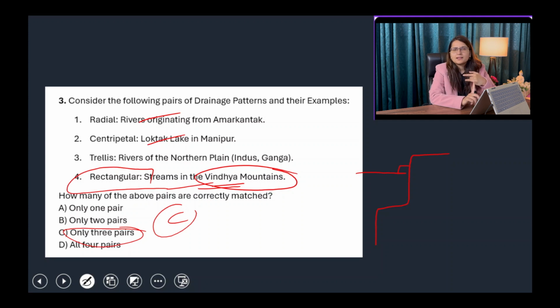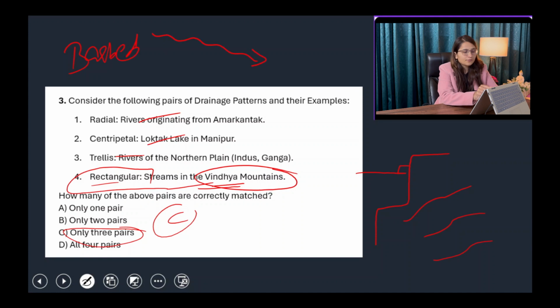So with this, the radial pattern, centripetal pattern, trellis, rectangular, and dendritic patterns are clear to us as well. Other patterns include the parallel drainage pattern, in which all the rivers are flowing parallel to each other. Another is the barbed drainage pattern. In a normal pattern, if one river is going from this direction to this direction, the tributary should add water in this direction only. But in the barbed pattern, if the river is going in this direction, then the tributary releases its water in the opposite direction. So that is called barbed drainage pattern. So multiple drainage patterns are there. The answer of this question is only three pairs.